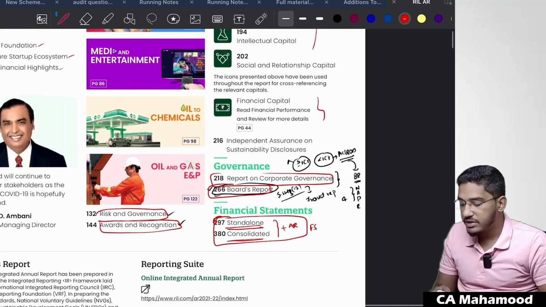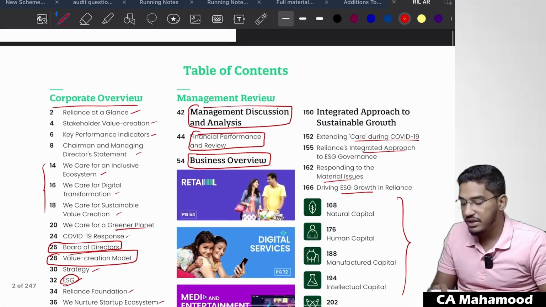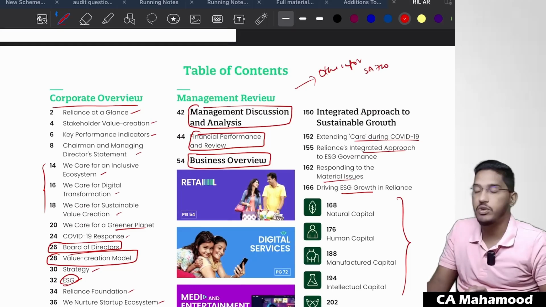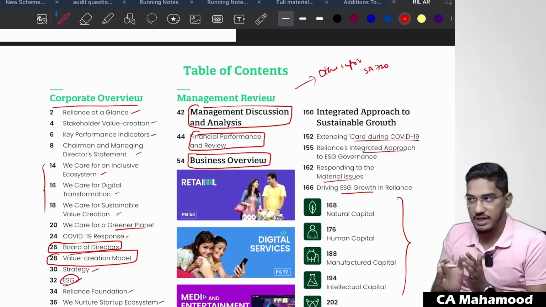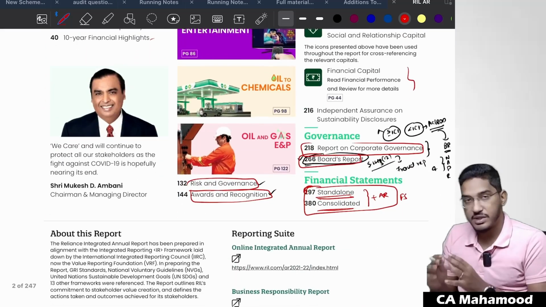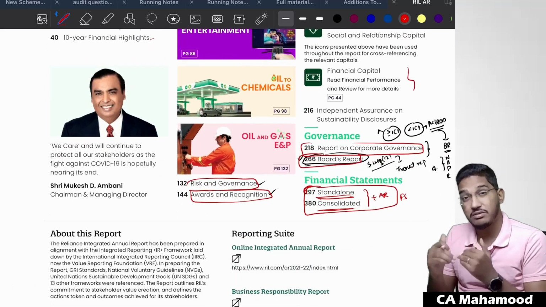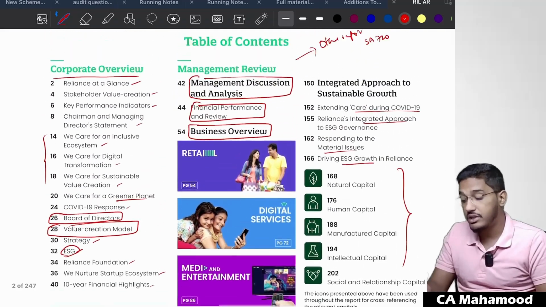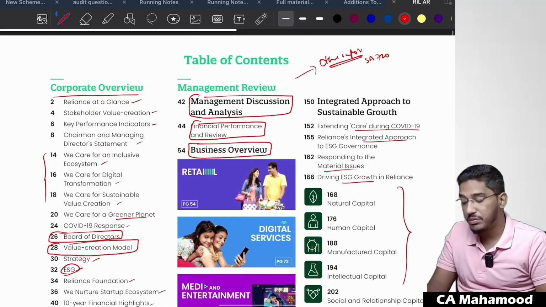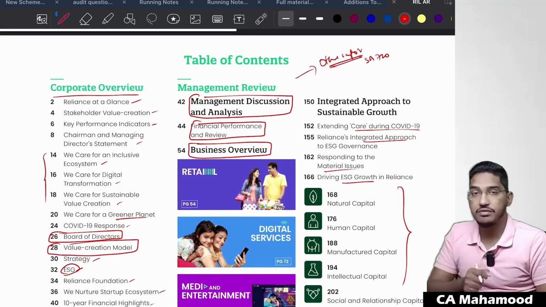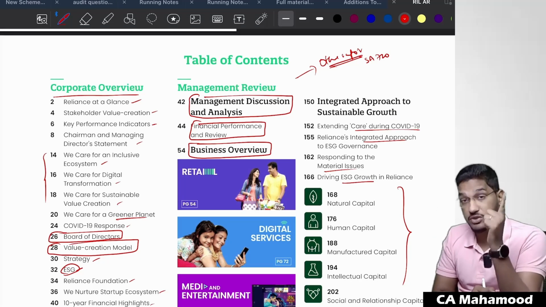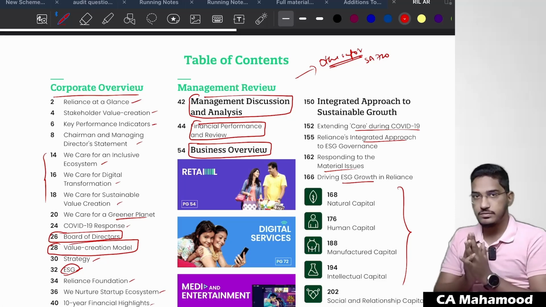Apart from these financial statements, whatever other information is there in this annual report, that is the other information which SA 720 is talking about. In this annual report, apart from the financial statements, apart from the audit report, whatever else has been stated, that is what we are going to call other information. And regarding that other information, what are the responsibilities of the auditor? That is what SA 720 is going to talk about.